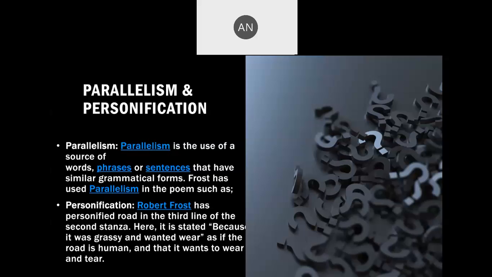Then there is personification. Personification is a figure of speech in which non-living things behave or act like living objects. For example, it's a very silly example, but I'm taking a class on a laptop, and if the laptop says, "Before June, this lady did not use this laptop so much," that is not expected of a laptop.